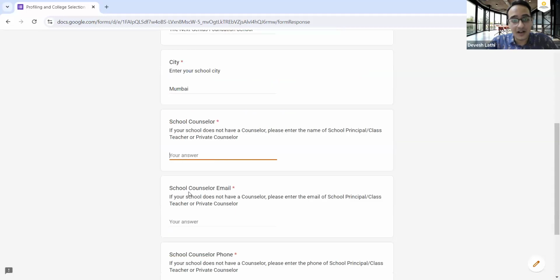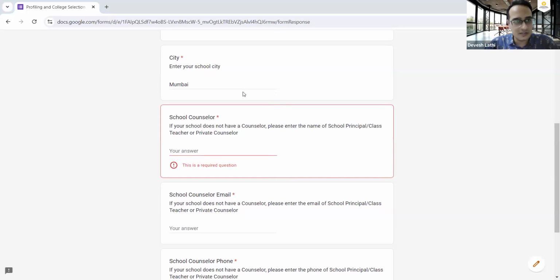Mumbai. Counselor. Now, if you enter your counselor details here, if you don't have a school counselor, you can enter your private counselor's information, the counselor who has encouraged you to apply to Next Genius. Or you can also enter your school principal's or your class teacher's details here. In Common App, also add the details of the specific person who is going to help you with the college applications. So this is pretty simple.